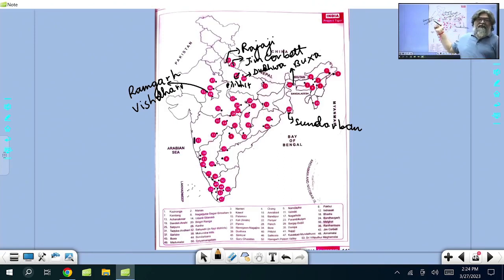And recently the 52nd one, Ramgarh Vishdhari, was in the news. It is a new tiger reserve in Rajasthan. So you have to know from that point of view.